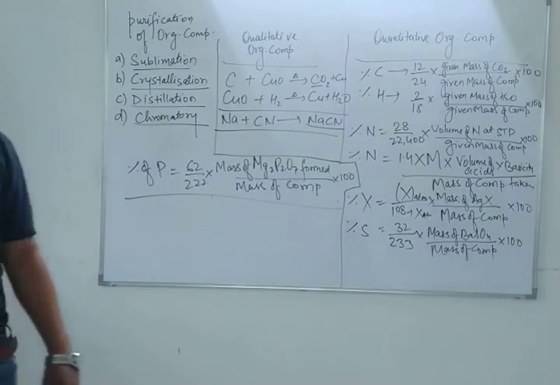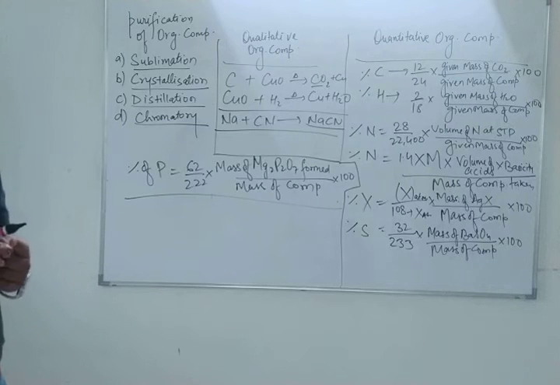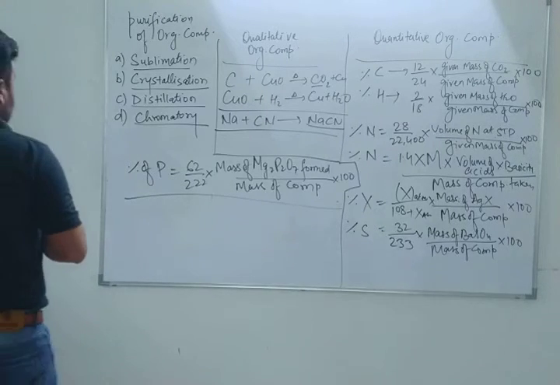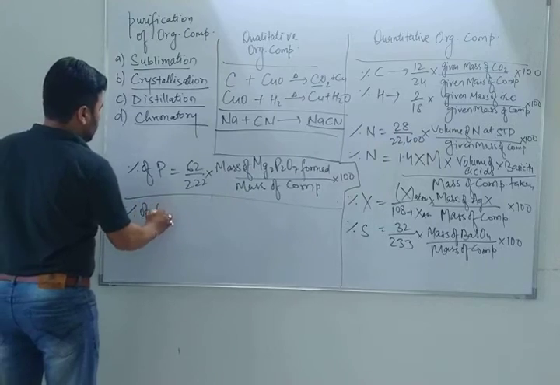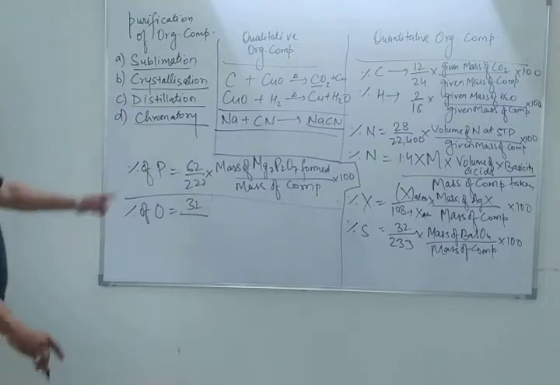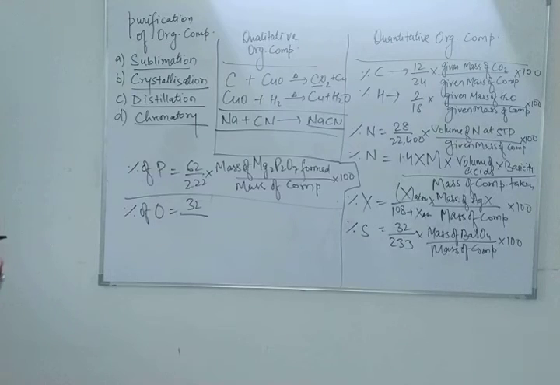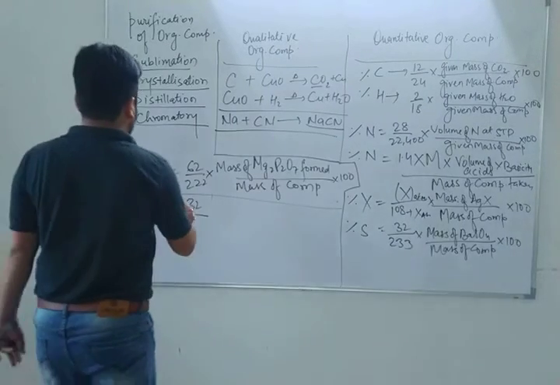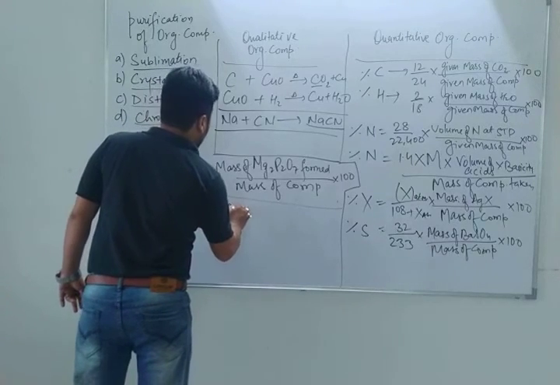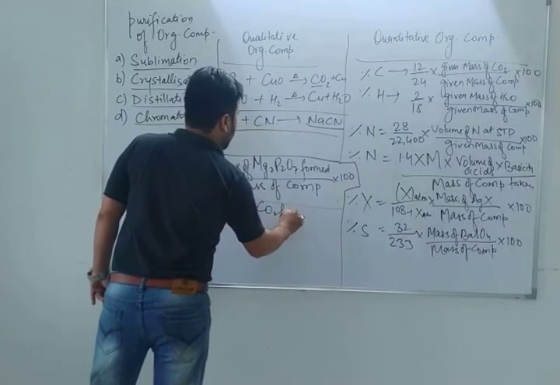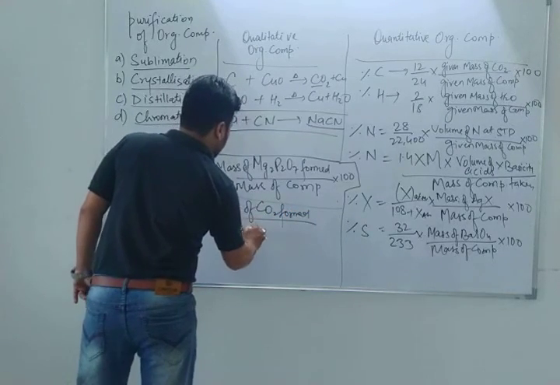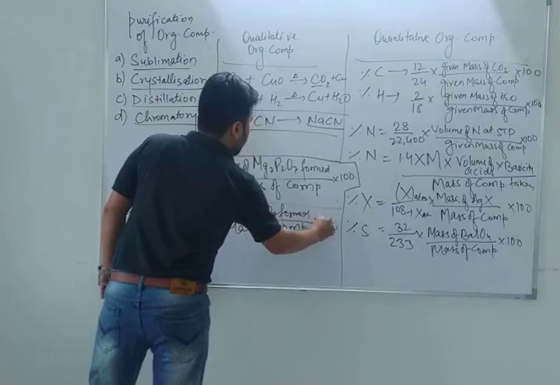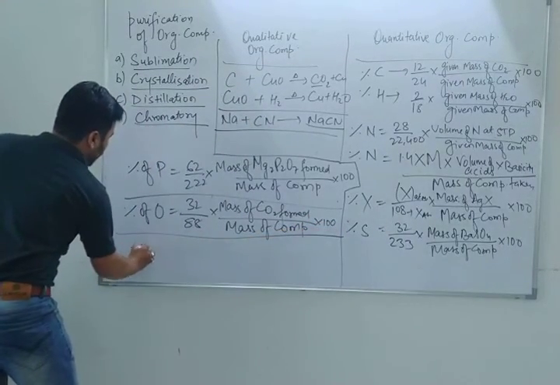And last but not least, the percentage of oxygen. There are two methods, one by iodine and another by carbon dioxide. In the carbon dioxide method, carbon dioxide will be formed, so the percentage of oxygen will be 32 by 88 into mass of CO2 formed upon mass of compound into 100.